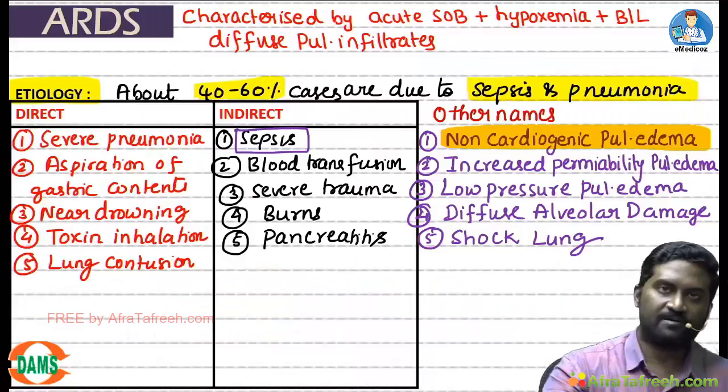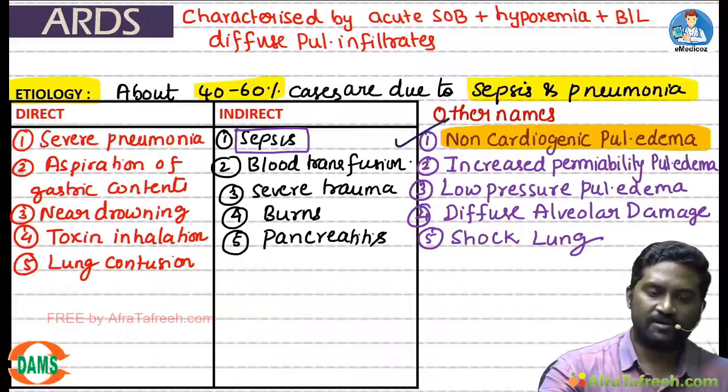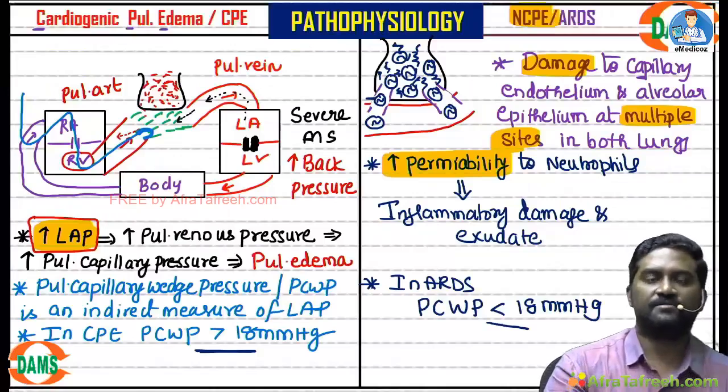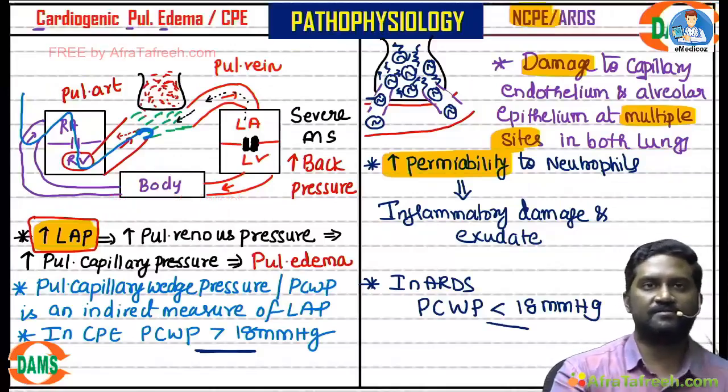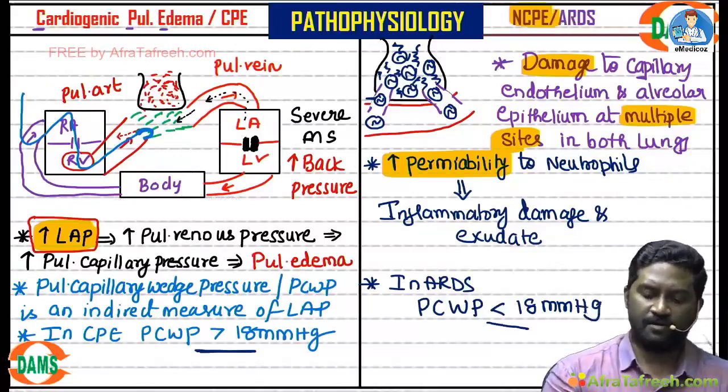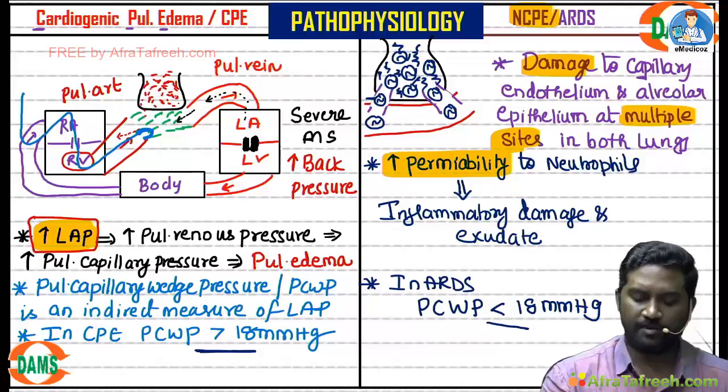So we have discussed why it is non-cardiogenic, why it is increased permeability, why it is low pressure pulmonary edema, why it is diffuse alveolar damage. This is the brief pathophysiology and difference between cardiogenic and non-cardiogenic pulmonary edema.